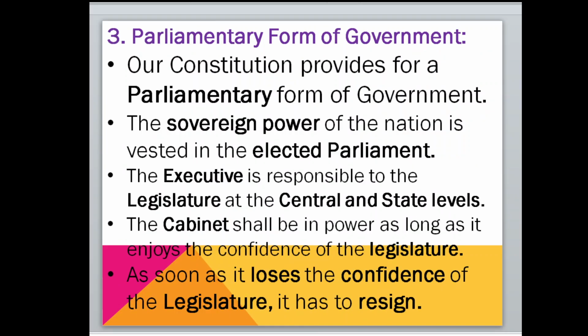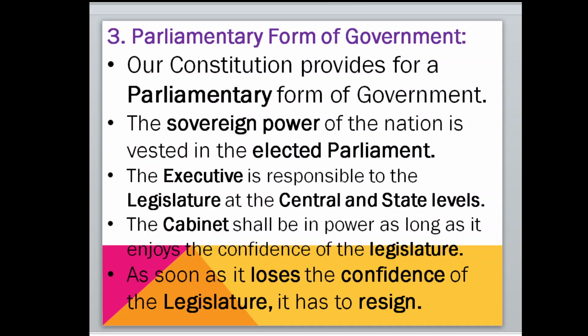Now come to the parliamentary form of government. So what does it mean? Parliamentary government means the party with the most seats in parliament forms the government. Our constitution provides the parliamentary form of government, which means the sovereign power of the nation is vested in the elected parliament.